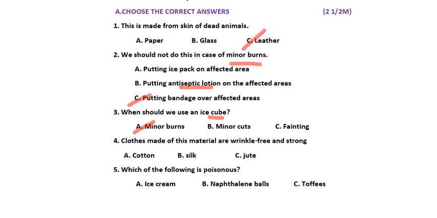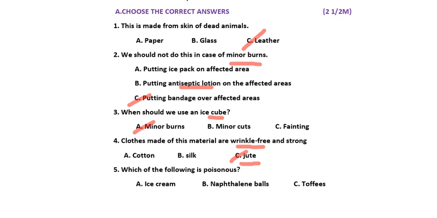Now moving to the fourth question. Clothes made of this material are wrinkle free and strong. Wrinkle means mudtalu antam kadana, that one. So in this type of clothes, cotton, silk and jute, which type of clothes are wrinkle free and strong, nana? Jute. Basta antam kada, those one. Jute, from where do we get? From plants or animals? From plants. From jute plant we get the jute, right? Yes. Now your fourth answer is C.